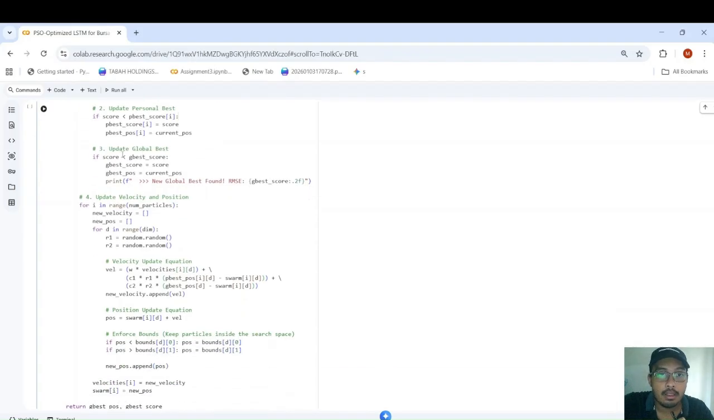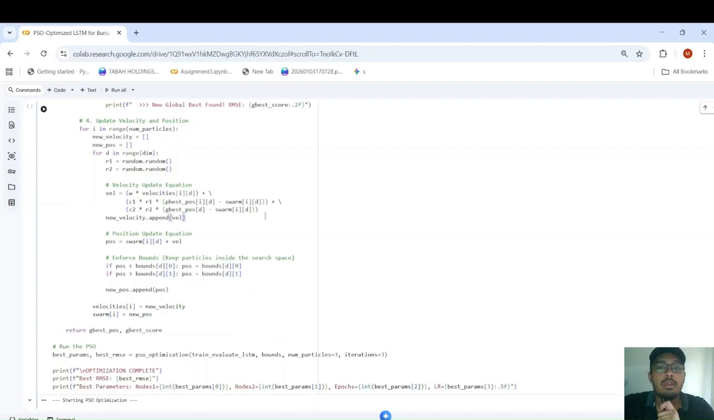So this is the global best. If the score is less than the global best found so far, then the global best is set to the score and the position is set to the current position. So this is where we update the velocity and position of the PSO.